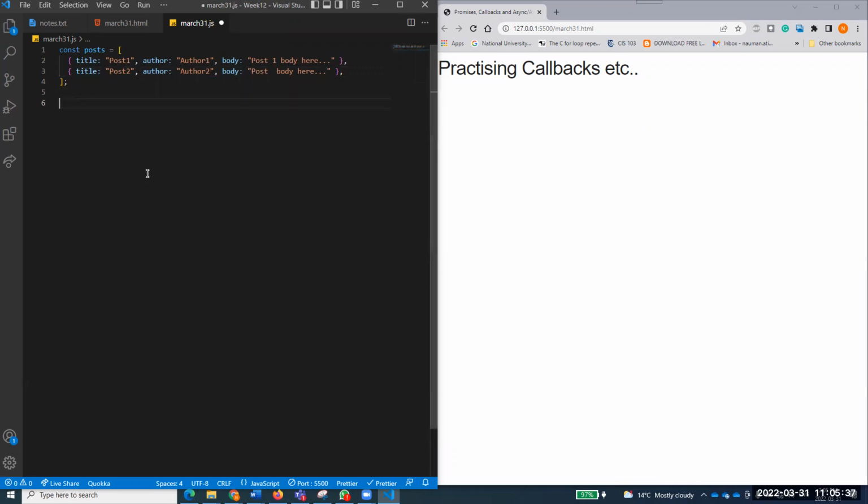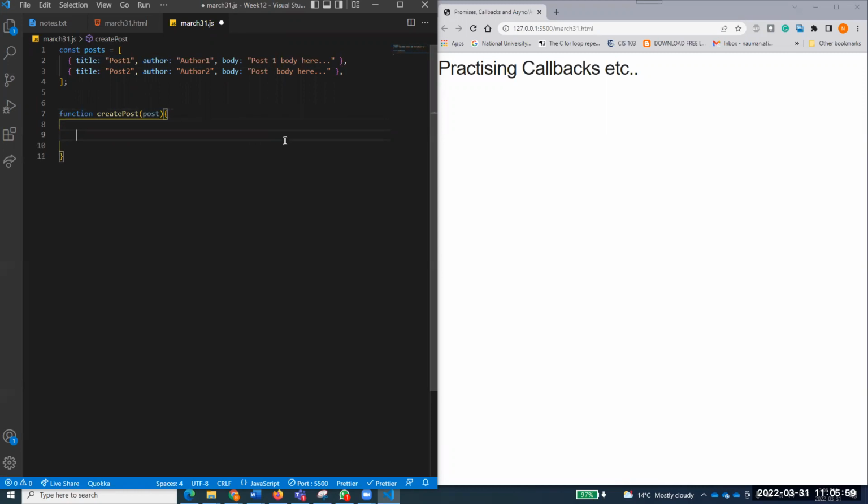I want to create a function that will create a new post. So if I say create post, I want to create a function createPost, right? It will just accept a parameter with the name of post. A complete post will be passed to it, and it will just go and push that post onto our array, right?